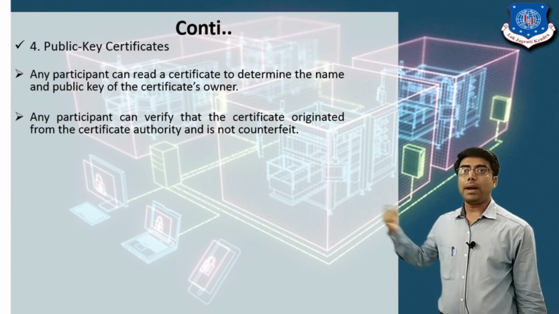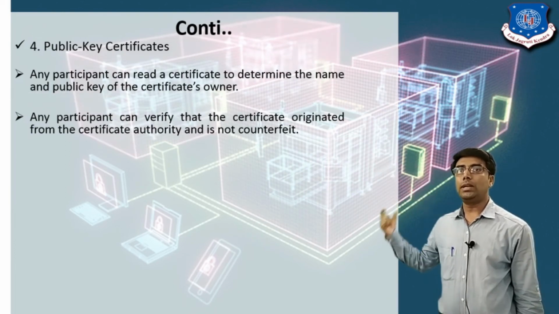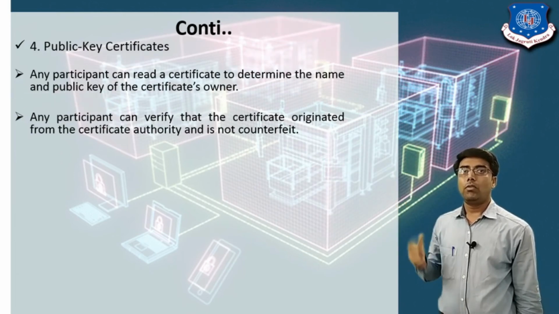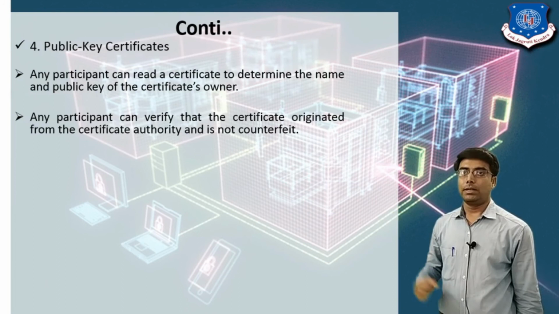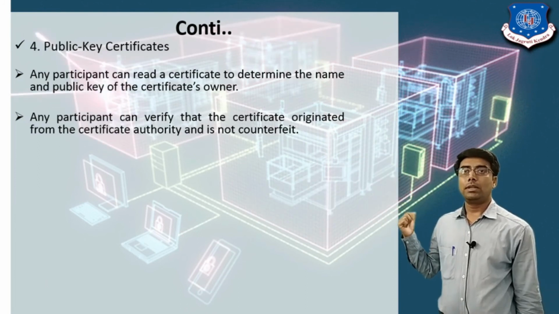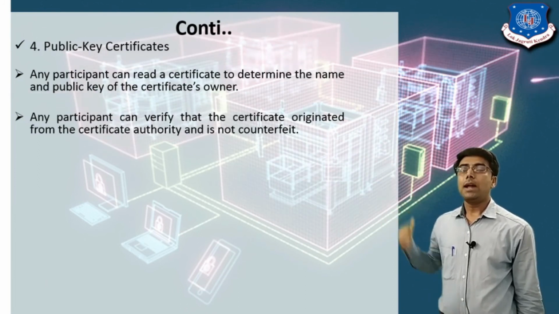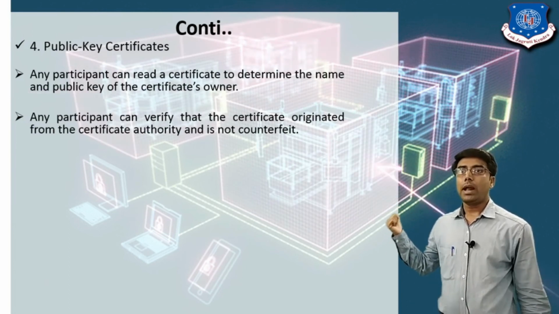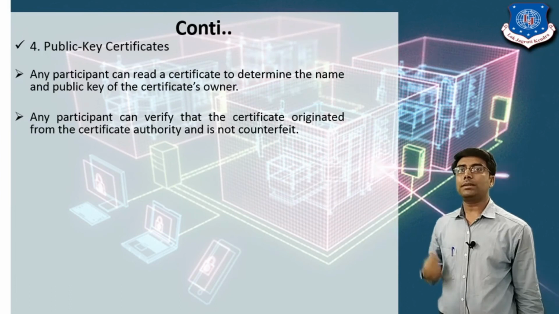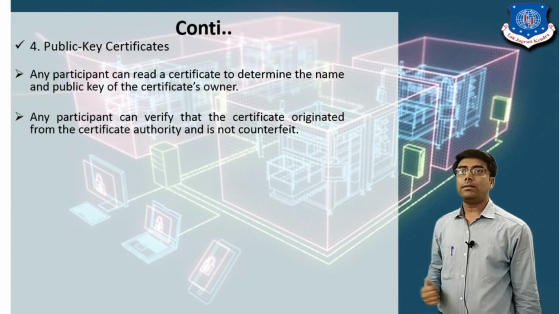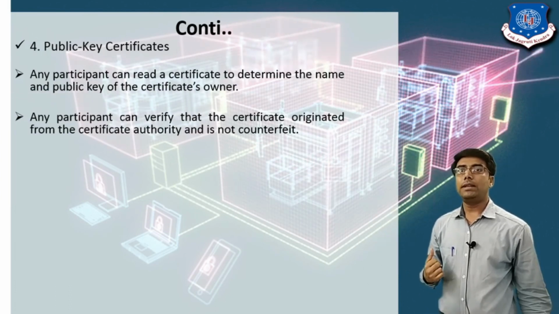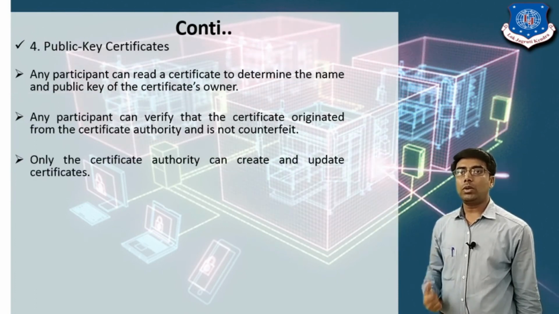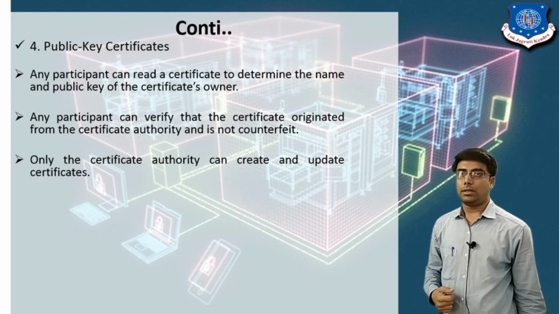Any participant can read a certificate to determine the name and the public key of the certificate owner. It means in the certificate, the identity of user A and the public key of the user will be included. Any participant can verify that the certificate originated from the certificate authority and is not a counterfeit. Only the certificate authority can create and update the certificate.